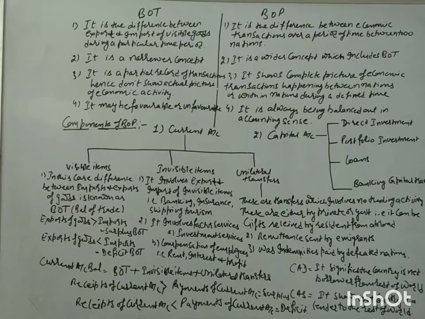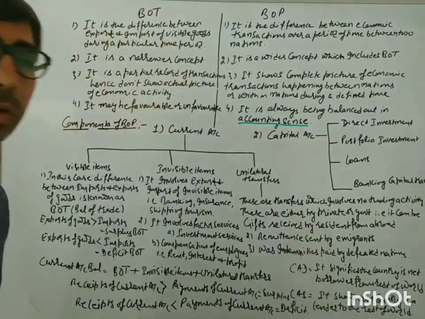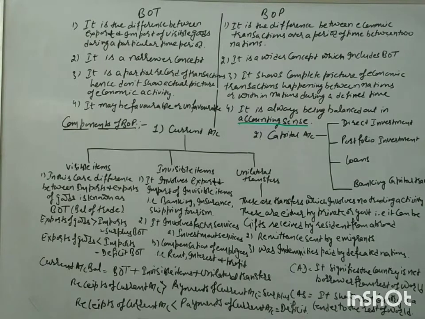Where the nation stands at a particular point of time is better exposed by the balance of payments as compared to balance of trade. And the balance of trade can be favorable or unfavorable, but balance of payment always balances itself in the accounting sense, not in the actual sense. In the books of accounts, balance of payment always balances itself. That is a very important aspect.